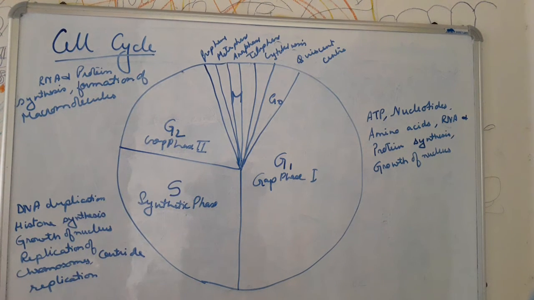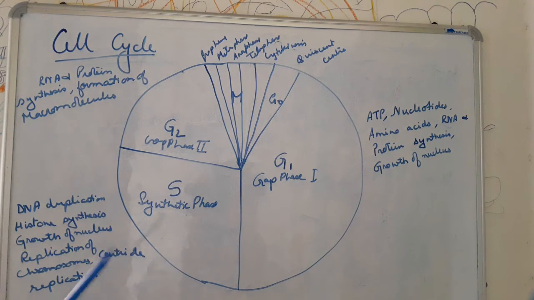Nucleotides and amino acids, the main constituents of proteins and DNA, are also synthesized. RNA and protein synthesis take place. The nucleus grows in size, it enlarges. Okay, so that means the cell is preparing itself. Whatever is necessary for cell division is getting accumulated so that it can undergo division.